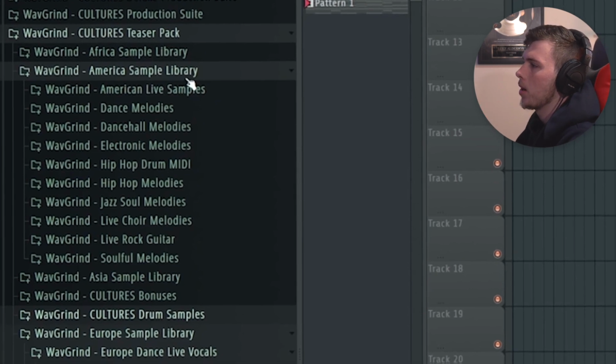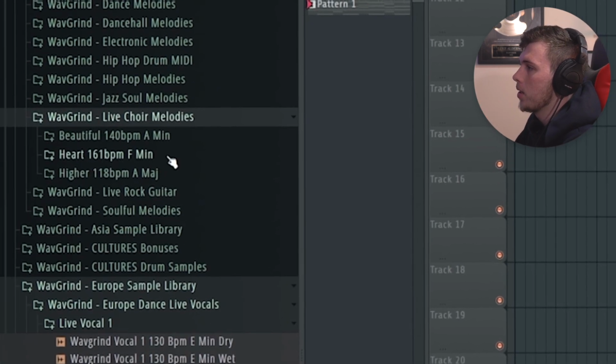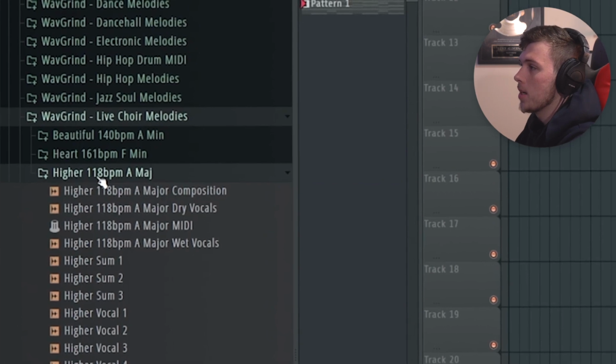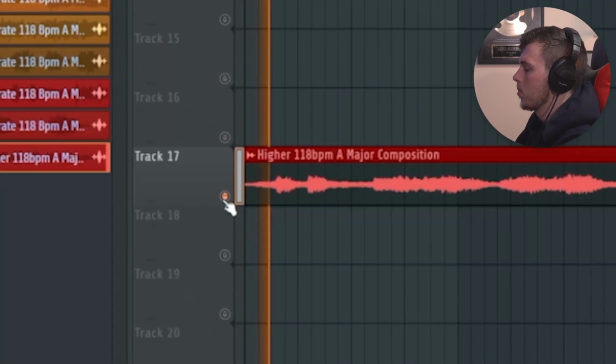I'm going to go into the American folder, and I'm going to grab the live choir melodies, and the one that I really want to use for this beat is this one here called Higher.